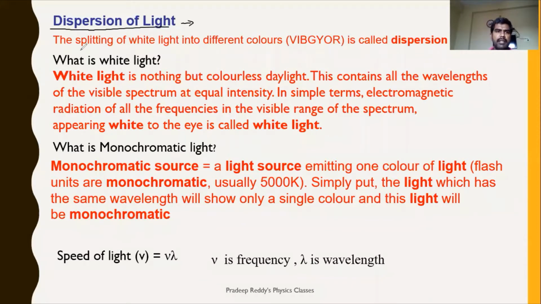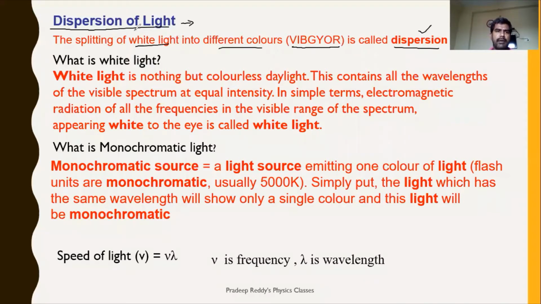Dispersion of light means, as I told you, light consists of different wavelengths. Corresponding to that, you have different colors, VIBGYOR. So when white light is split into different colors, it is known as dispersion, right?